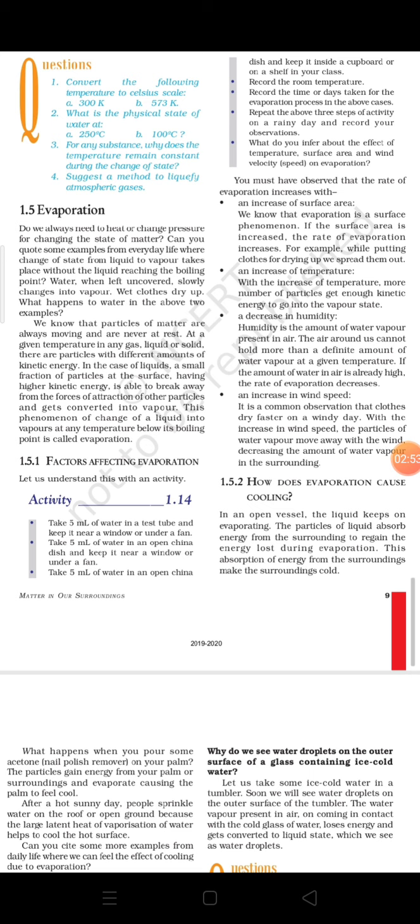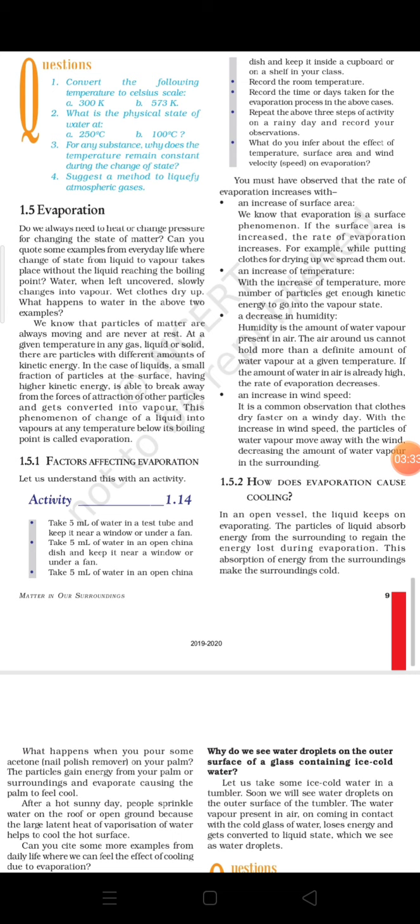So acetone will show evaporation at a temperature below 54 degrees Celsius. If I am not wrong, I think it is 54 degrees Celsius only. In the same way, ethyl alcohol has a boiling point of 78 degrees Celsius, so it will also show evaporation at any temperature below 78 degrees Celsius. What I am trying to say is that all liquids show evaporation at any temperature below their boiling point. For different liquids the boiling point is different, that is why there is no fixed temperature for them.